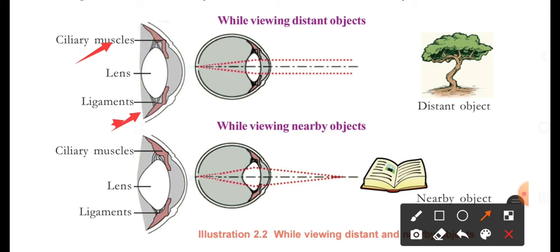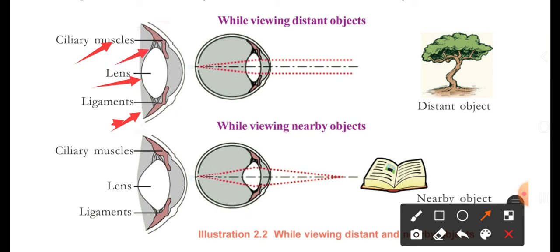Ligaments. Then the third part that you have to note is the lens. These are the parts that you have to note. Just look at the ciliary muscles, that colorful part. It is a part of the muscle, that's why it is given in a different color. Then there itself you can see some thread-like structures. Okay. What are those thread-like structures called?